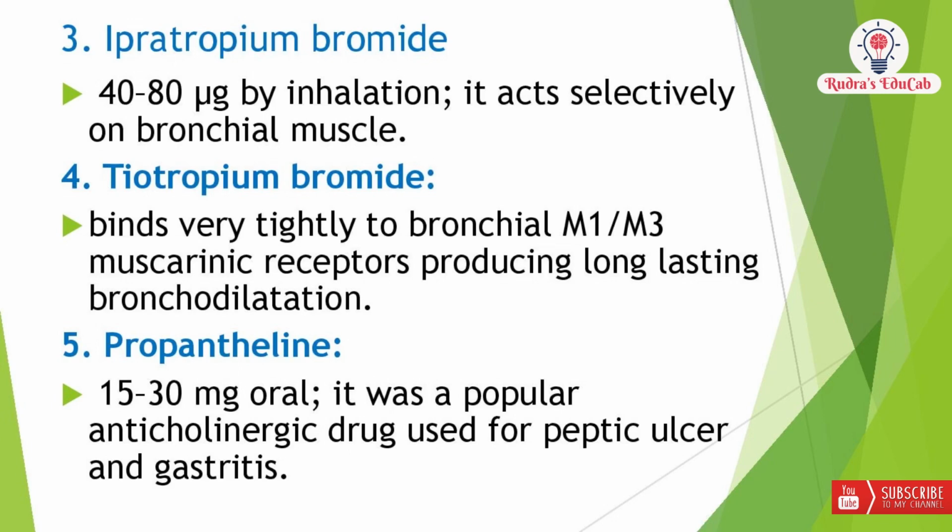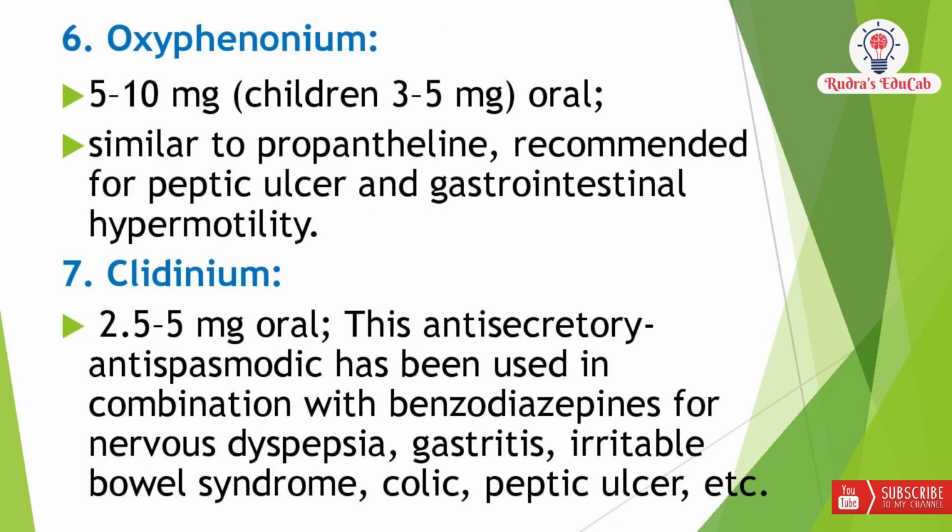The fifth one is propantheline. The normal dose of this propantheline is 15 to 30 mg orally, and it was a popular anticholinergic drug used for peptic ulcer and gastritis. The sixth one is oxyphenonium. The normal dose of this oxyphenonium is 5 to 10 mg, and in children 3 to 5 mg given orally. Similar to propantheline, it is recommended for peptic ulcer and gastrointestinal hypermotility.